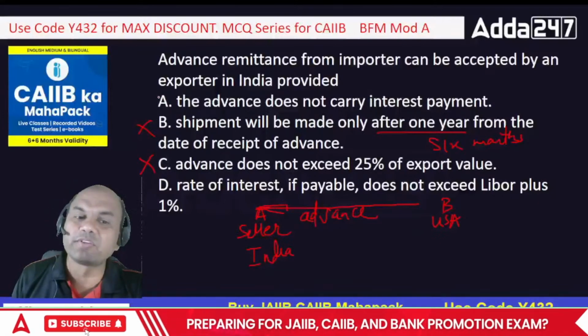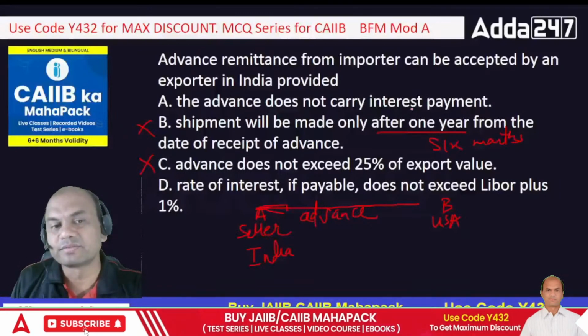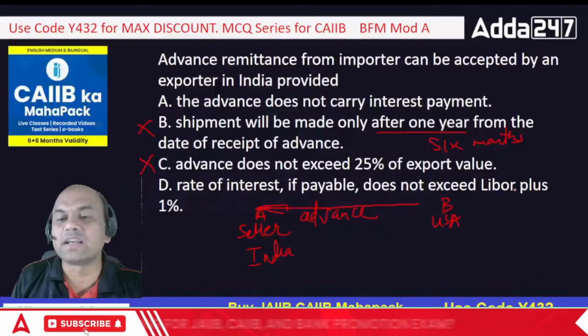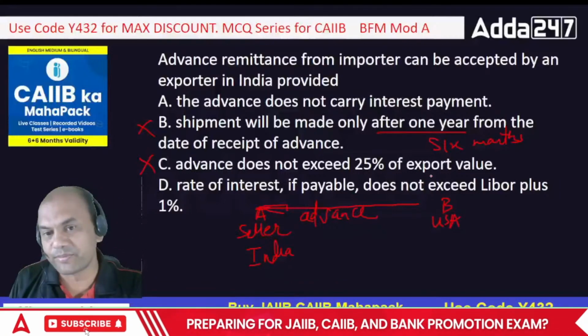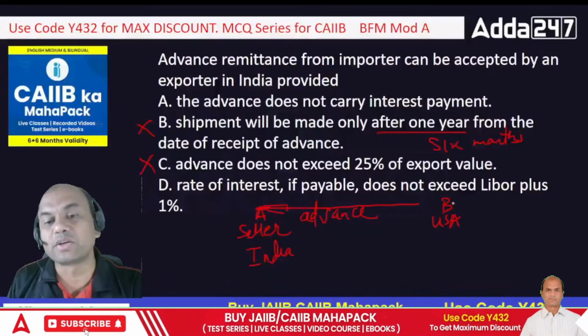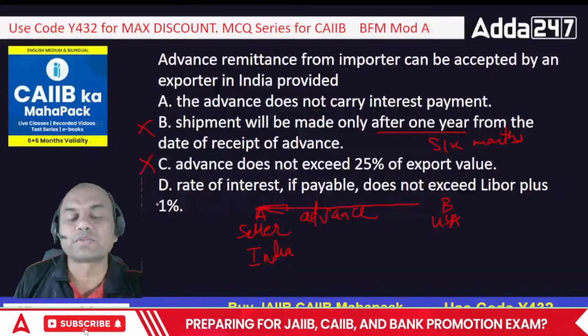So the answer can be only between A and D. The advance does not carry any interest payments. Or second, the rate of interest, if payable, does not exceed LIBOR plus 1. That is also a point. So if this guy is giving you the advance but he is charging you interest also on that advance, that should not go more than LIBOR plus 1.